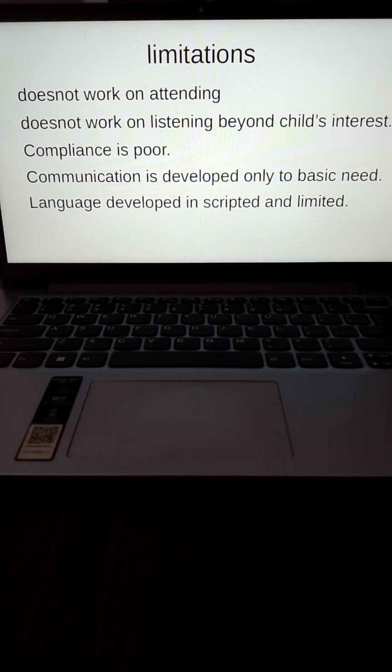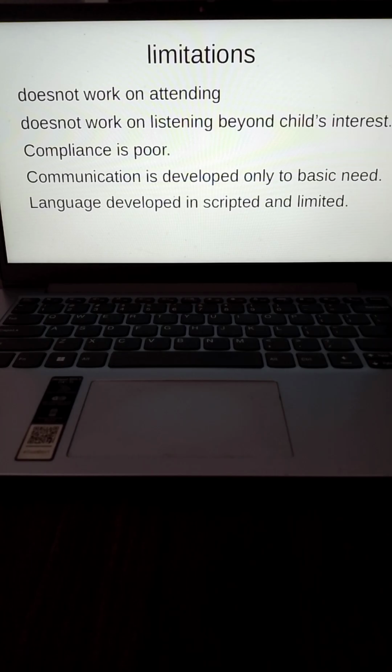So compliance is poor, which is practically a problem because in life, if your compliance is poor, you cannot really get out of the room that easily. You need some degree of compliance when you stay in the house, when you go out of the house, when you move around in your environment. So that is a problem.